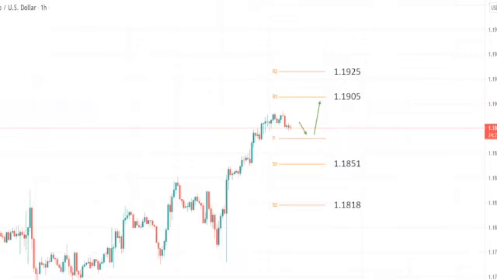For today's support, we can look for 1.1851 and 1.1818, and for the resistance, 1.1905 and 1.1925, respectively.